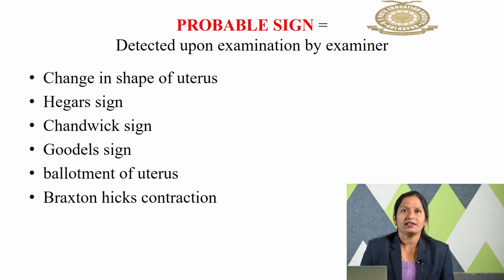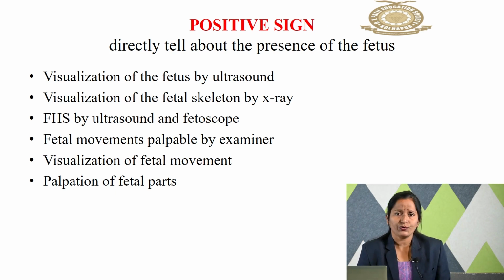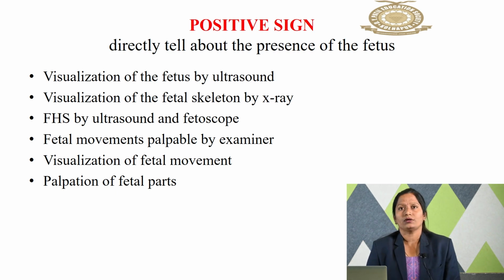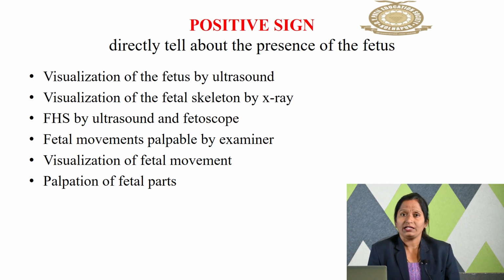The next and the last one, that is a positive sign, which directly tells about the presence of the fetus. Because of what can we say that now the mother is pregnant? There is one test that is called the UPT, urine pregnancy test. What happens in this test? There is an increased level of hormone HCG and that comes in the urine, so the urine pregnancy test is positive.